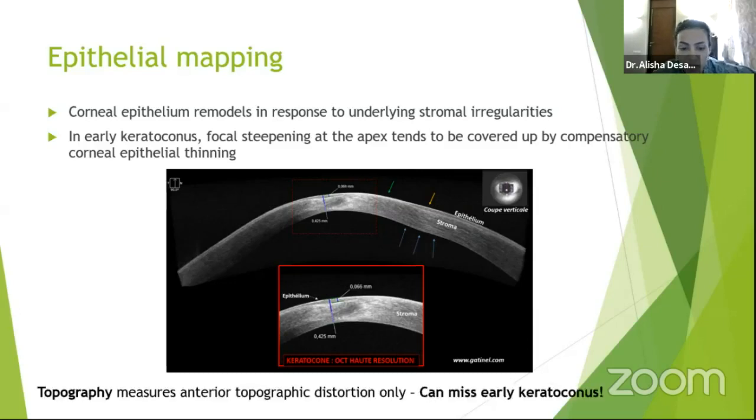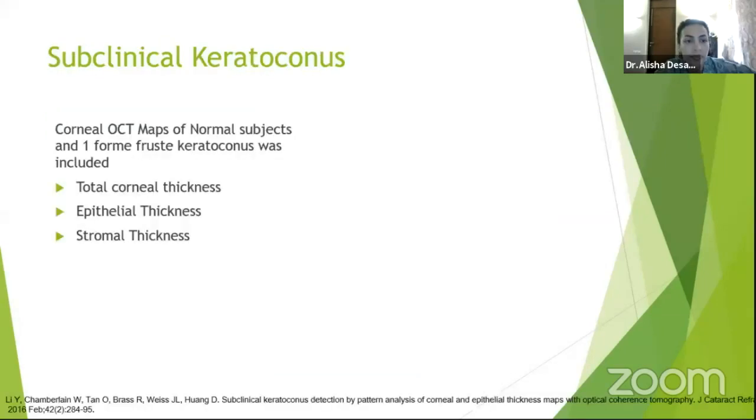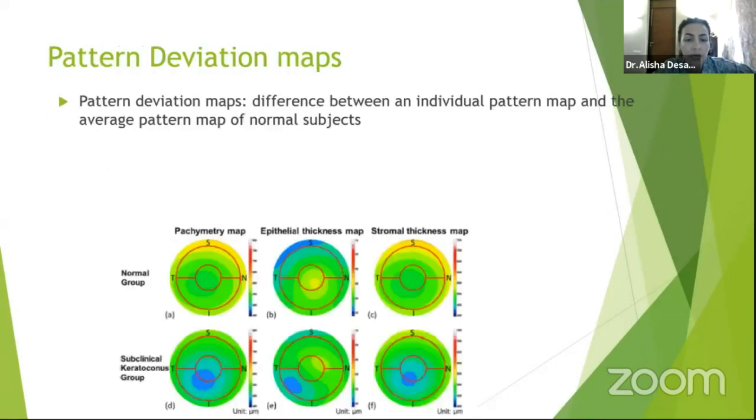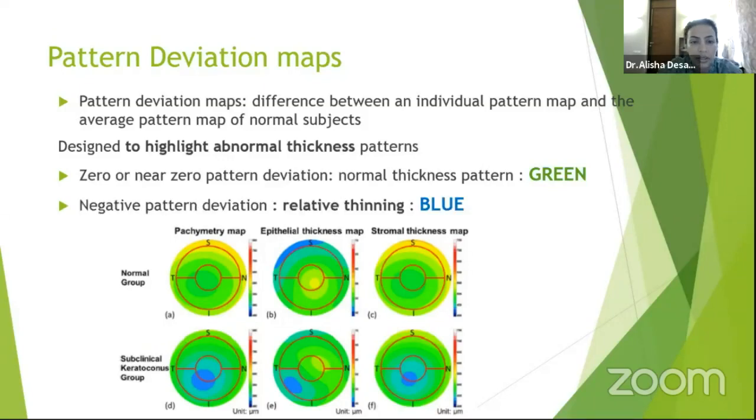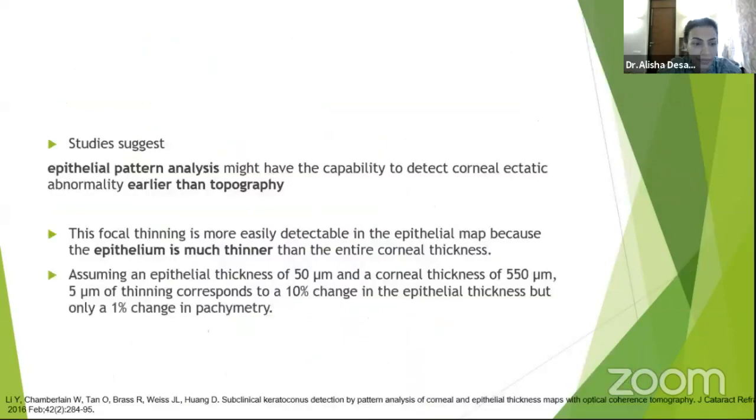As you can see here, this topography would still be normal because the epithelium has compensated for the corneal thinning. So basically, they have also tried to do pattern standard deviation maps to diagnose epithelial thinning. And in these maps, you can see that although the pachymetry map is not showing too much variation from normal, the epithelial thickness map is really picking up the variation in the pattern standard deviation map.